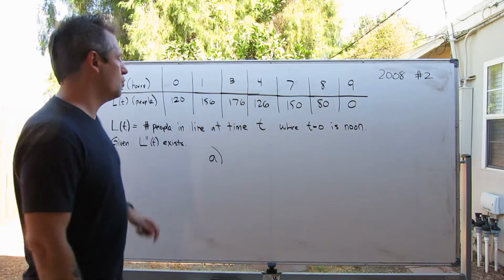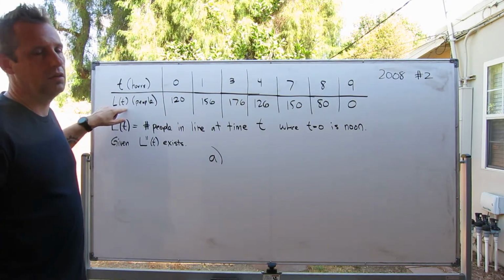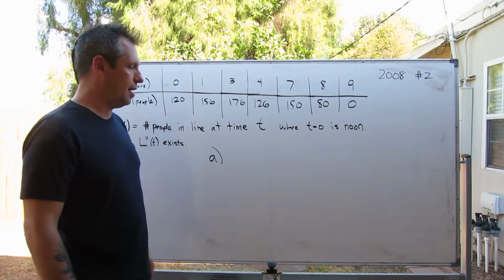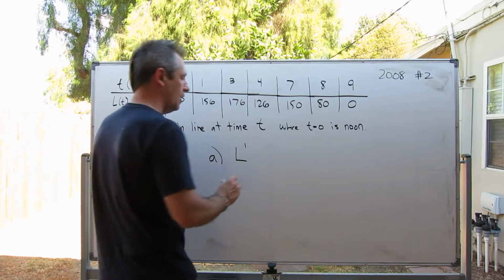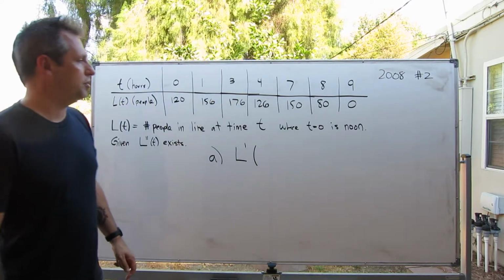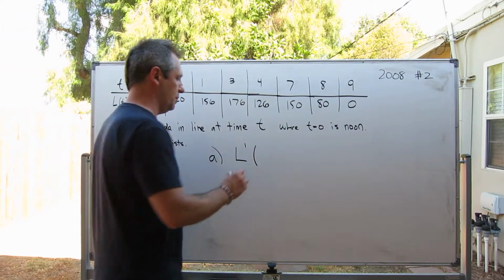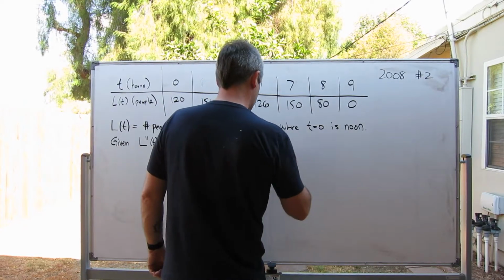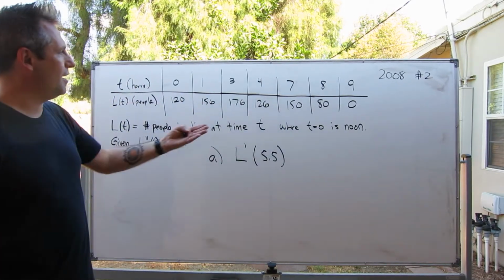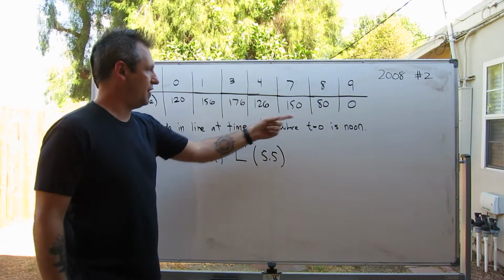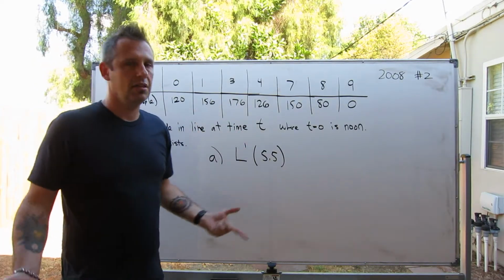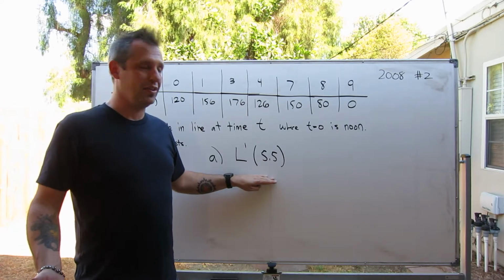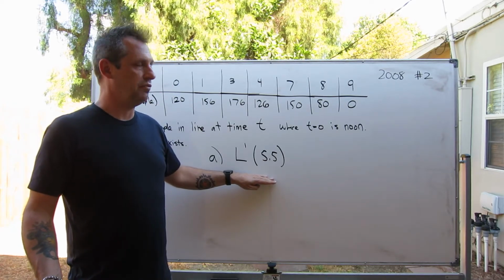What this wants is the rate of change of L at 5:30 p.m. We have another symbol for this. We want L prime at, now 5:30 p.m. would be 5.5. Now of course we can't get that exactly because we don't even know what it is at 5, but we make the estimate that this is the slope of the tangent line to L at 5.5.